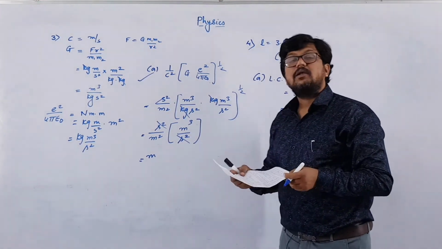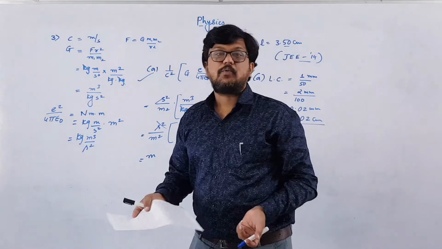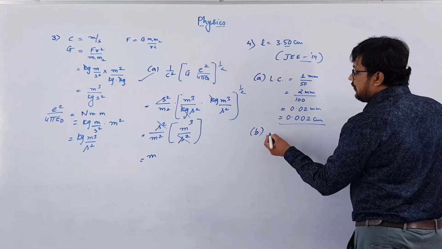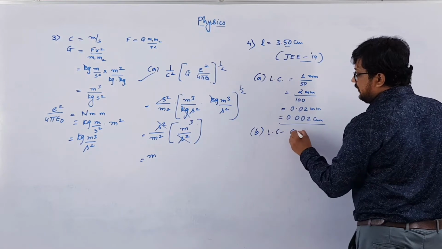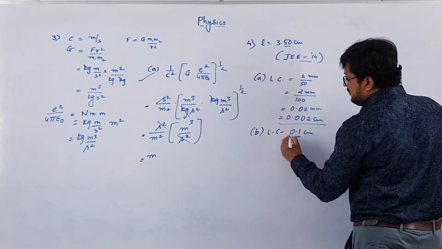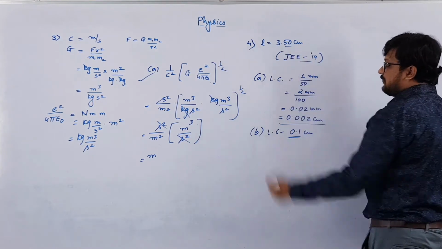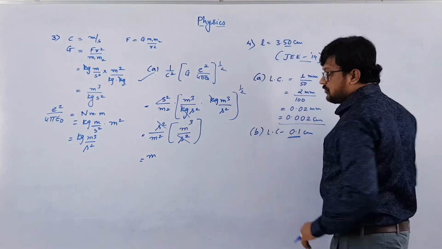Second option is a meter scale. We know that the least count of a meter scale is 0.1 centimeter. So after the decimal point, only 1 digit he should be able to measure. But here we have 2 digits after the decimal point. So this is also not correct.